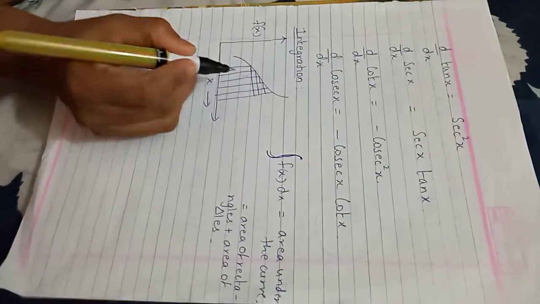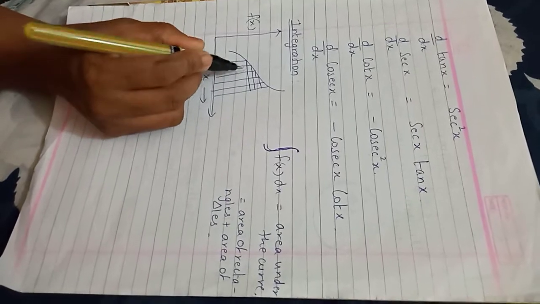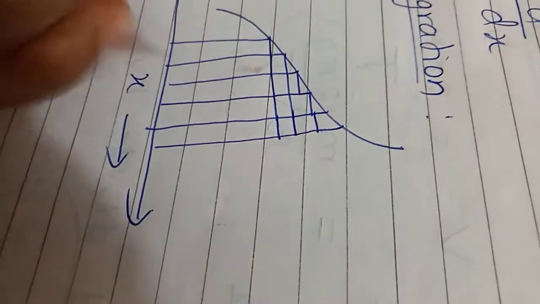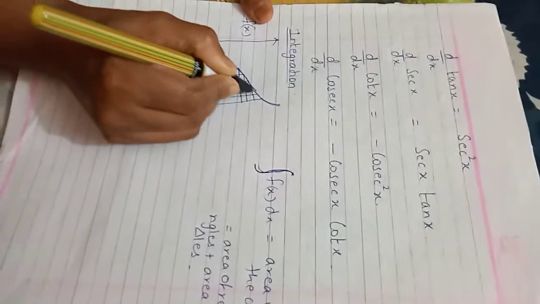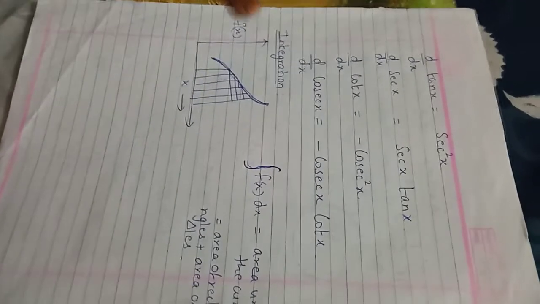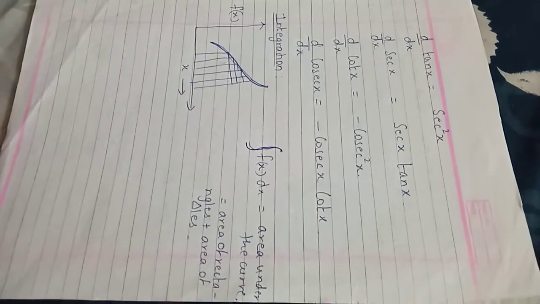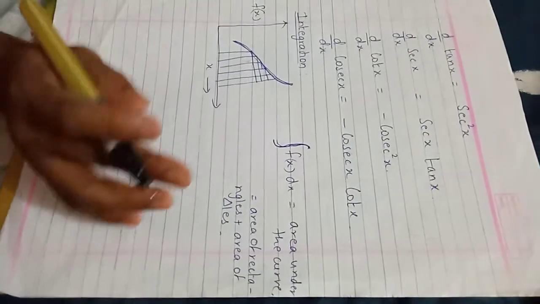Integration means we are going to join these smaller parts together. We get triangles and rectangles as well. That is the area under this typical curve, the sum of the areas of the rectangles and the triangles respectively. That's it. Only this much you are going to remember.